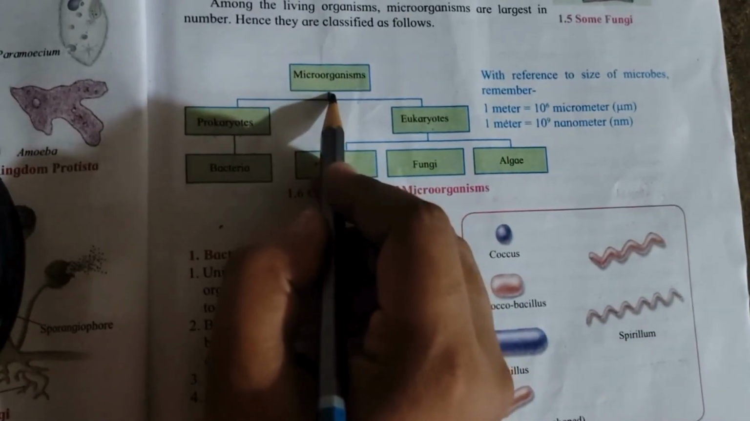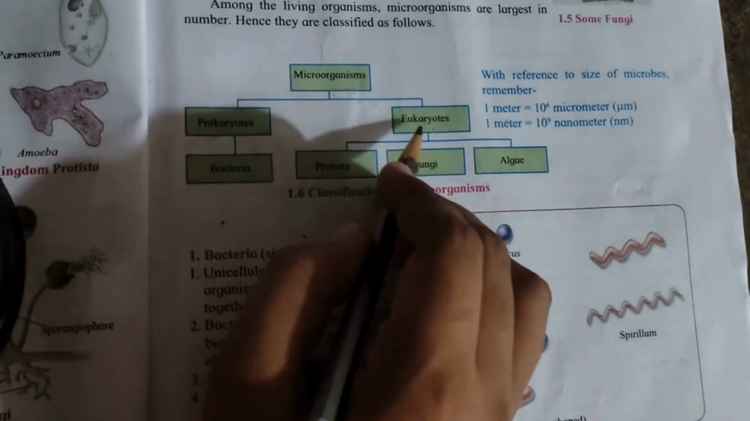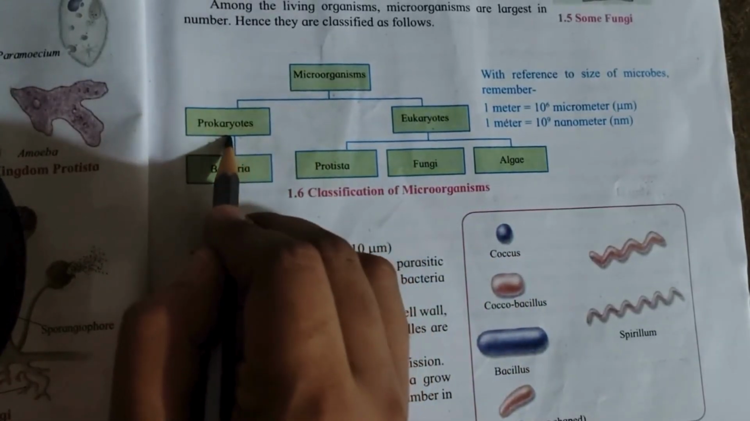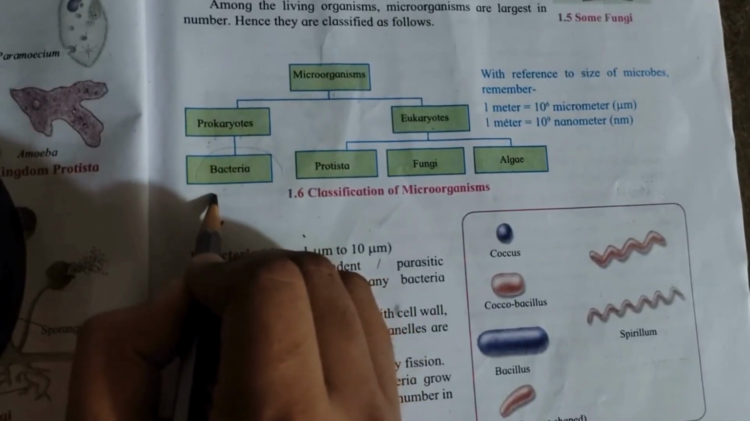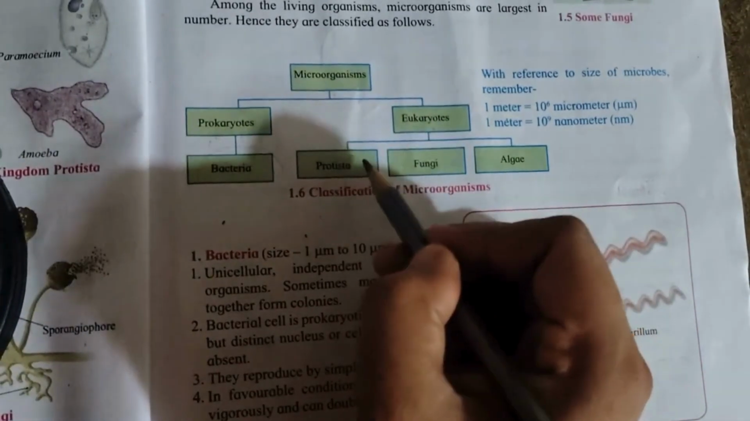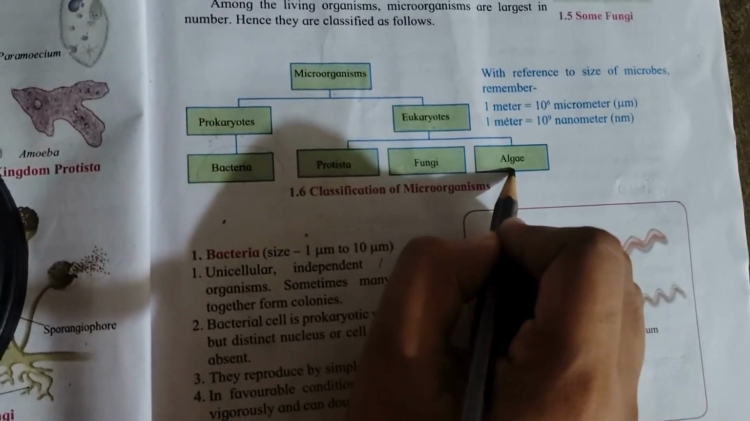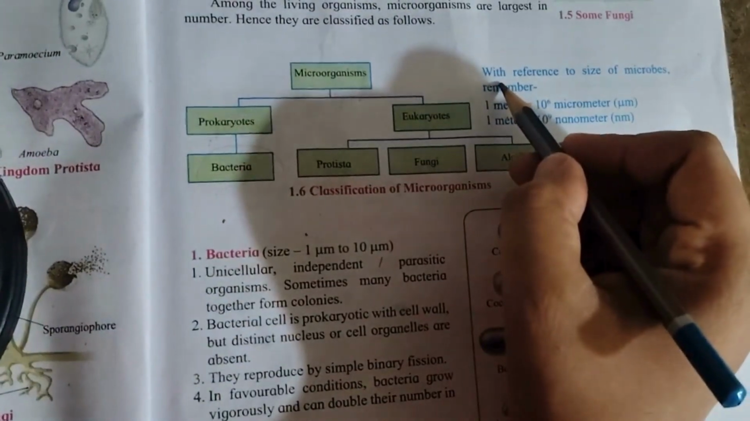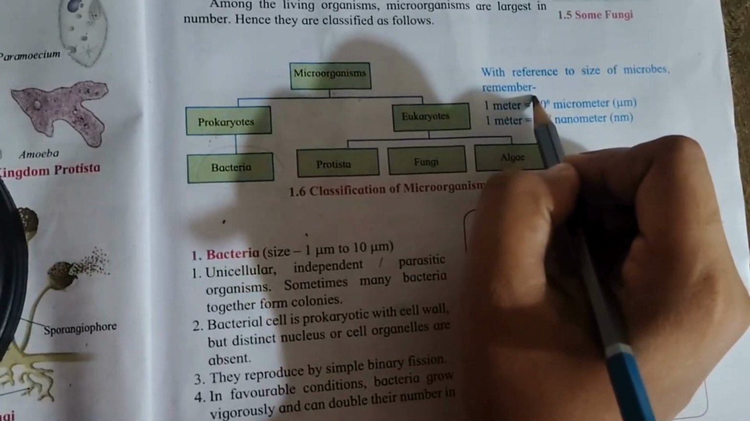Under the microorganism, it has two divisions. We can say prokaryotes and eukaryotes. Under the prokaryotes, it is divided into only one, that is bacteria. And eukaryotes are further divided into three, that is protista, fungi and algae. Now, it is divided with reference to size of microbes.